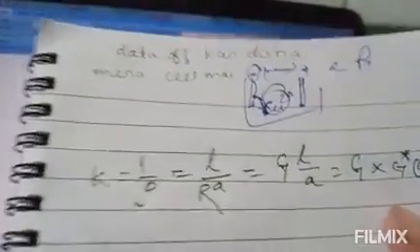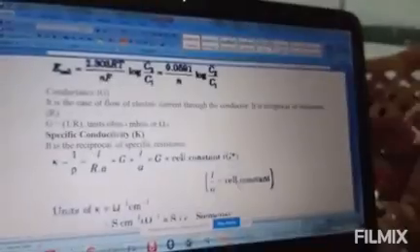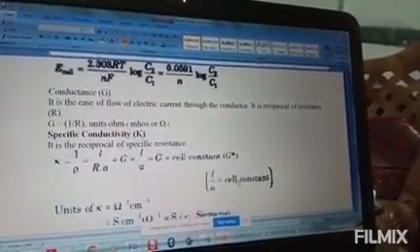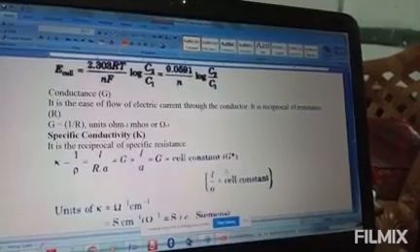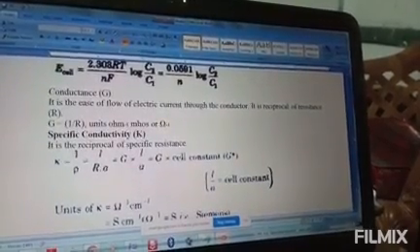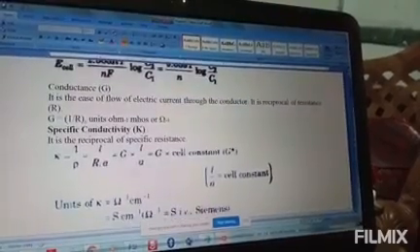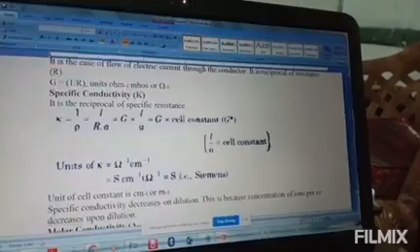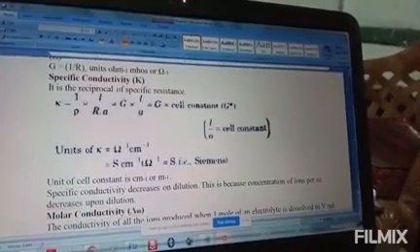Now this is the equation which is there, kappa equal to G into G standard. Now the unit of kappa, that is specific conductivity, is equal to ohm inverse centimeter inverse. This is the unit. Cell constant unit is centimeter inverse.